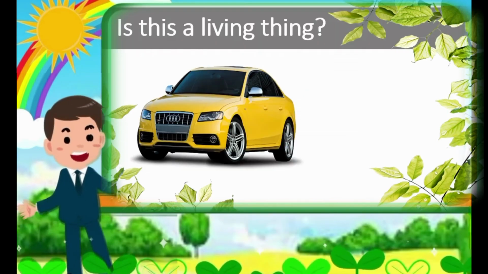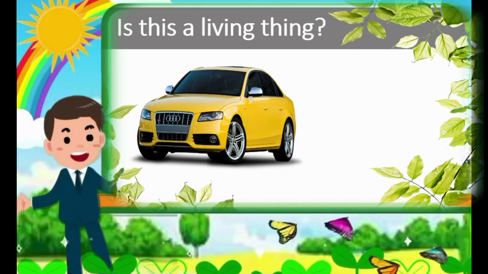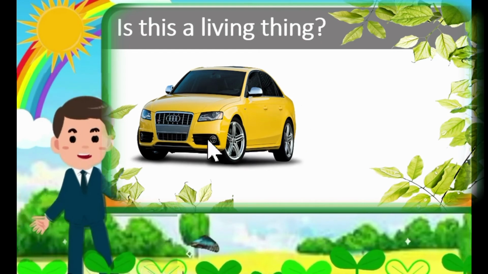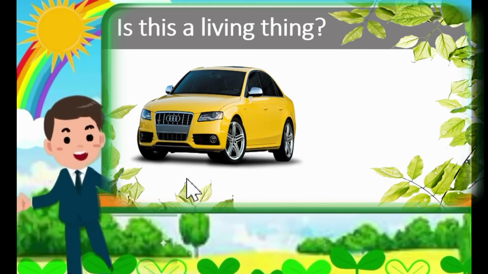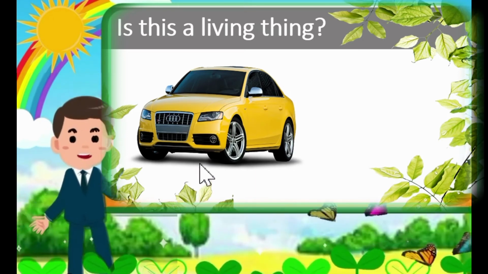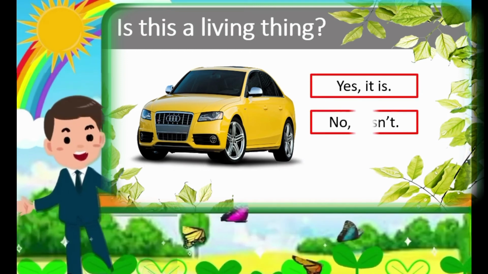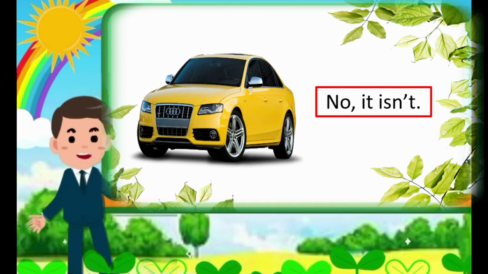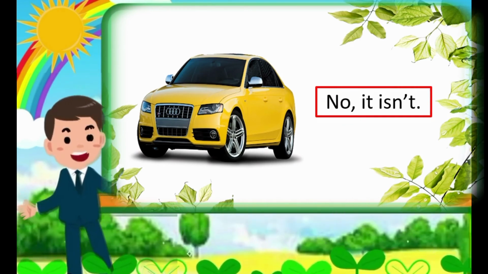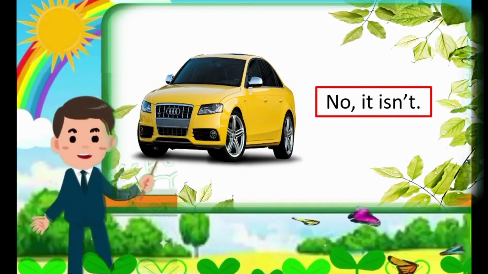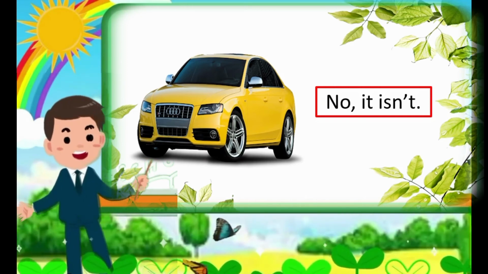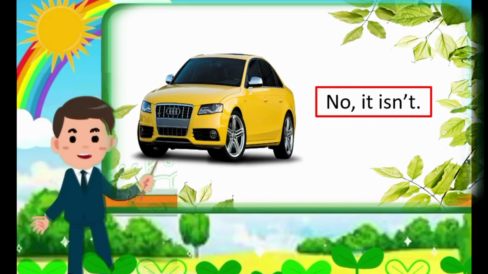Very good. Next, we have, is this a living thing? What is this? This is a car. So is this a living thing? Does it need food? Does it need air to live? Is it growing? No. So therefore, our answer is no, it isn't, because a car doesn't need food to survive. A car doesn't need air to breathe. And a car doesn't grow, right? So it is not growing. So therefore, it is a non-living thing.